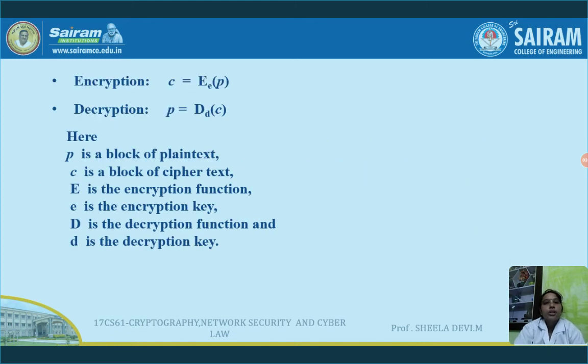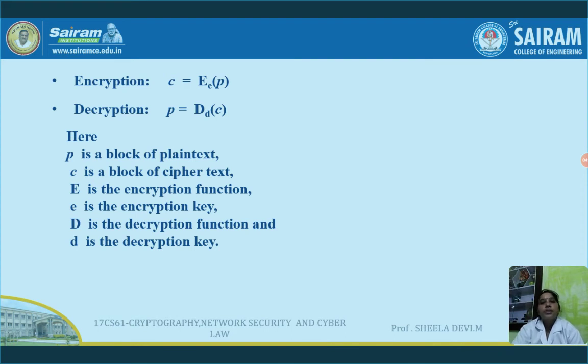Next is encryption. As I said, encryption is nothing but the process of converting the plain text to the ciphertext with the help of the key and the encryption algorithm. See the formula: C is the ciphertext, which is equal to E(e, P). Capital E is the encryption algorithm, the small e is the encryption key which we are going to use to convert the plain text to the ciphertext, and P is the plain text which we have.